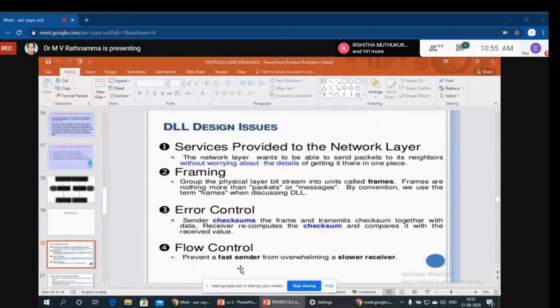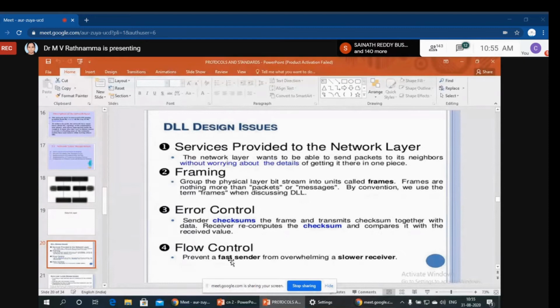And what is flow control? Flow control means speed. Speed should be controlled. Suppose more data packets are coming from the sender, but the receiver is not able to accept the packets. What will happen? The packets will be waiting in the queue, and sometimes the packets may be lost.